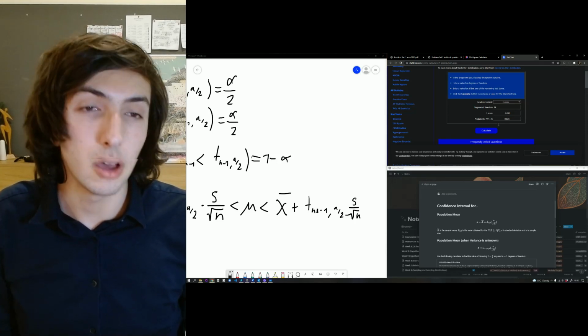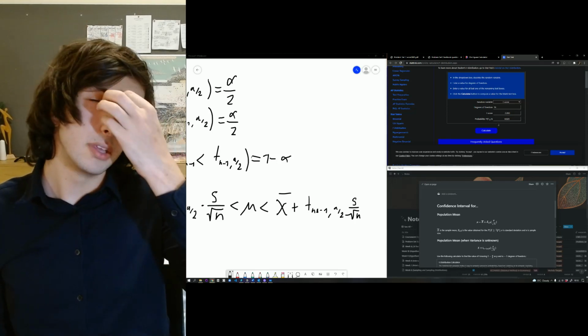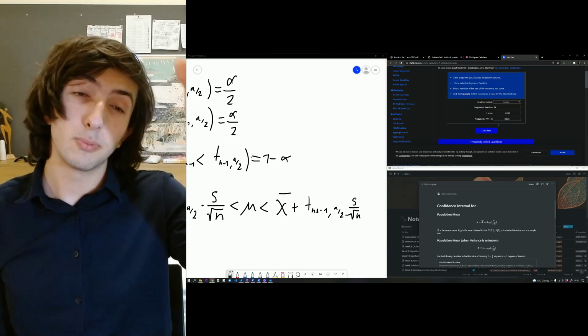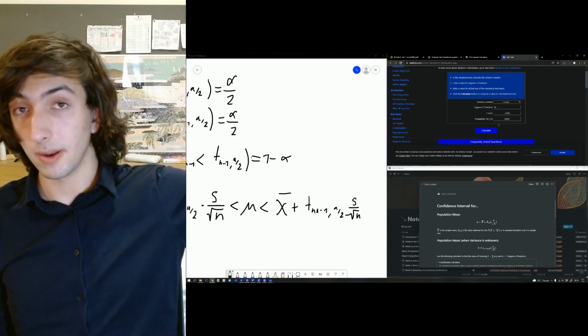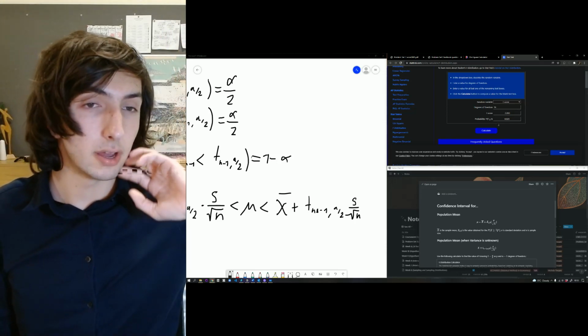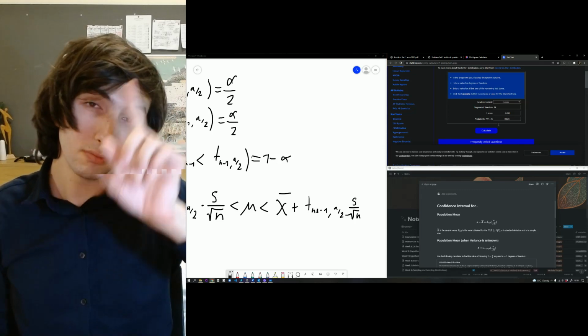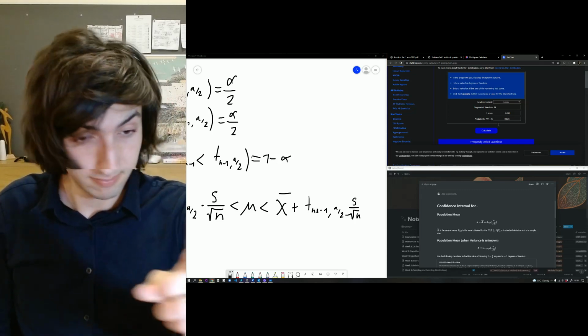Is it negative? No, wait. No, you use the absolute value of it, pardon me. So it would be 2.093, not minus 2.093. Don't use the negative value.